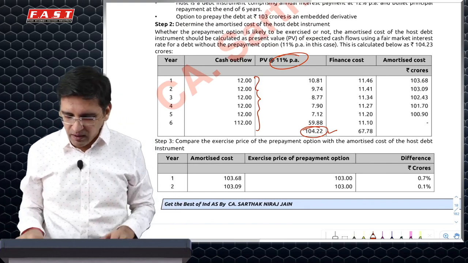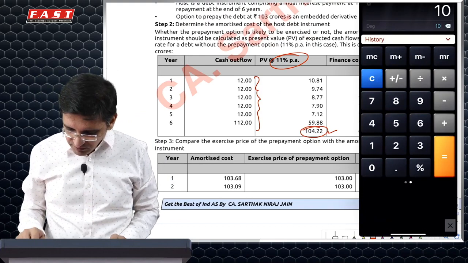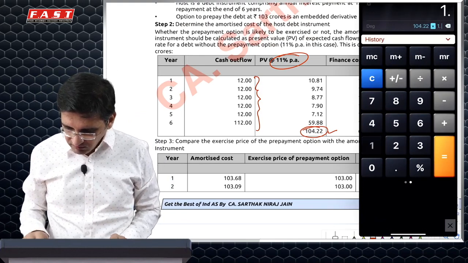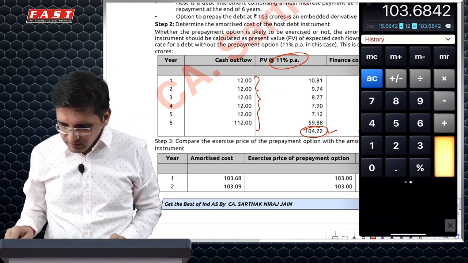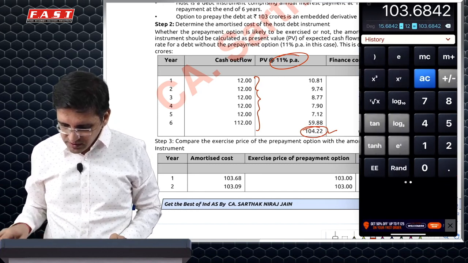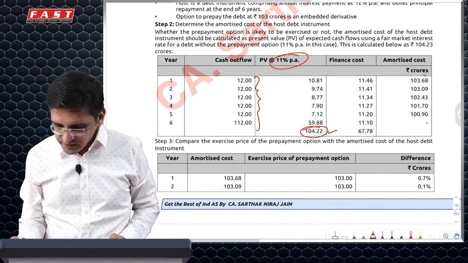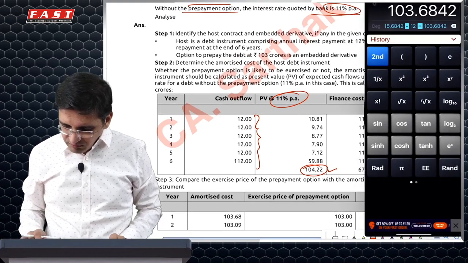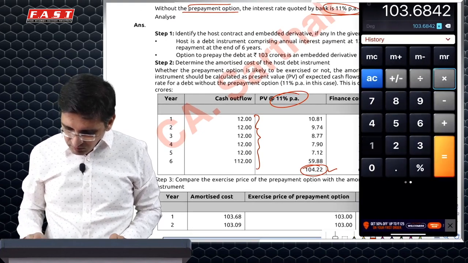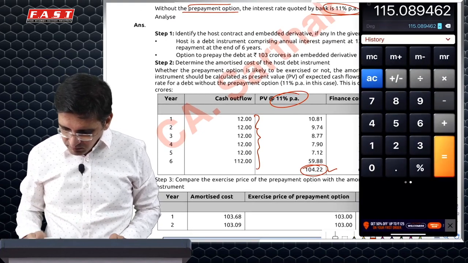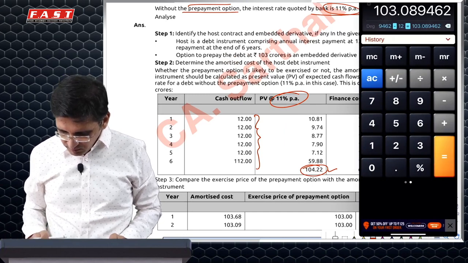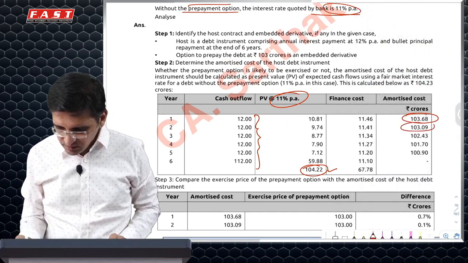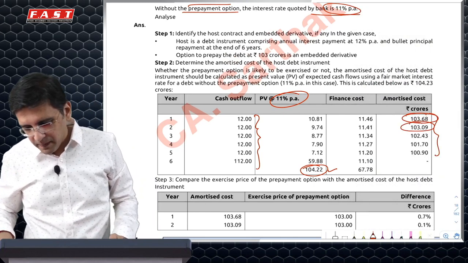So what would have been my amortized cost? 104.22 into 1.11 minus 12. So my amortized cost would have been 103.68 at the end of the first year. In the second year, again into 1.11, and I would have paid 12 bucks, so 103.09. So these are the amortized costs.